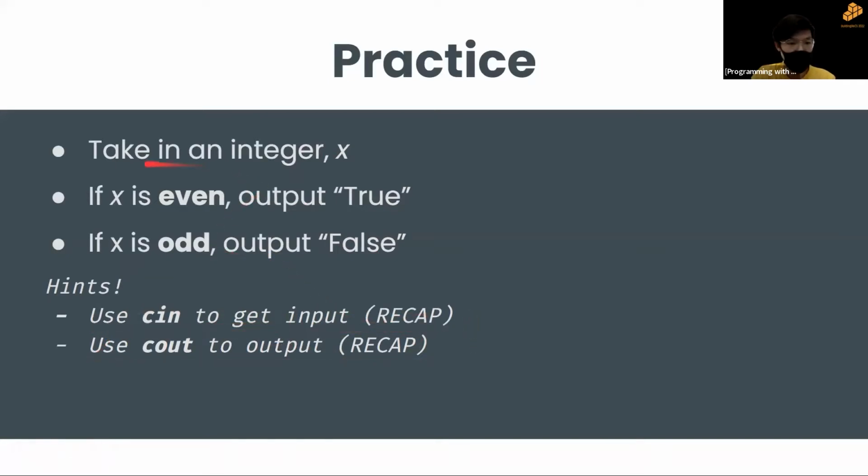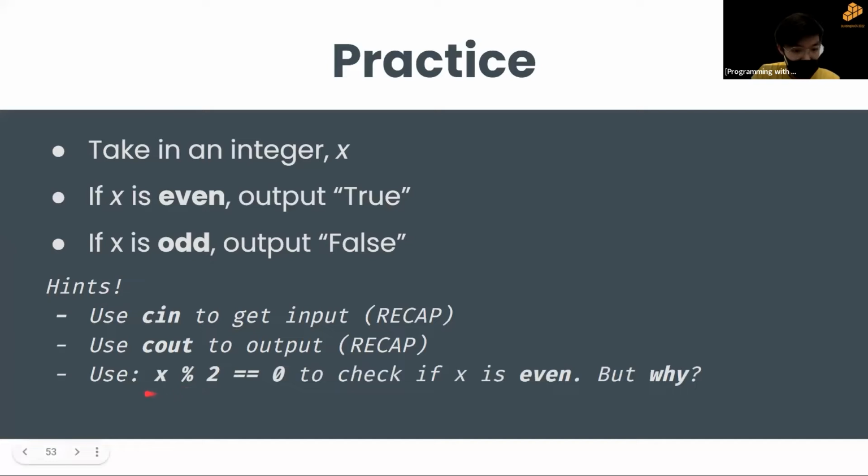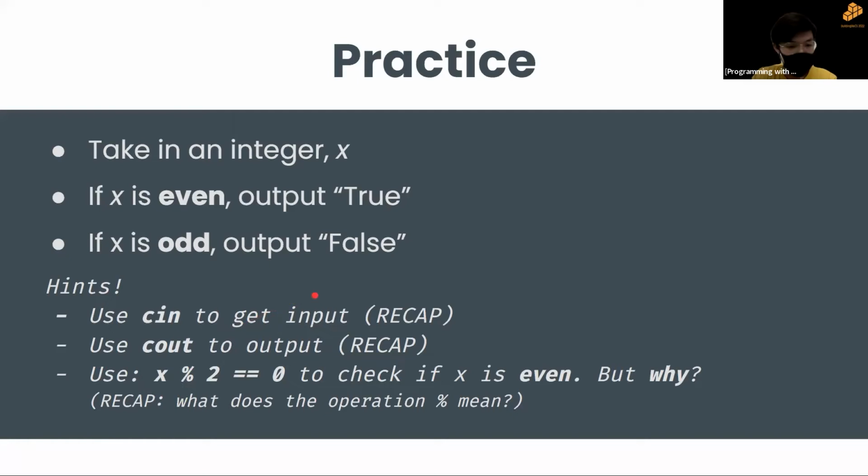All right, so now we've gone through taking an integer x. How do we check whether it's even or odd? I want you guys to think about this. Use x%2 equivalent to 0 to check if it's even. But why? I want you guys to try to remember what the percentage sign means. The slides have been sent in the chat, so you can scroll up to review what percent means.